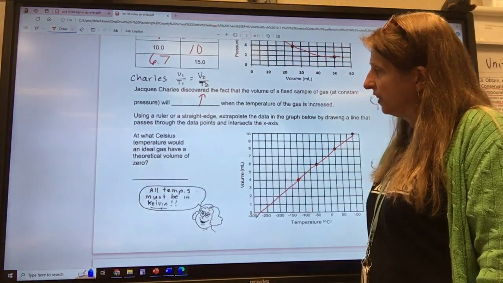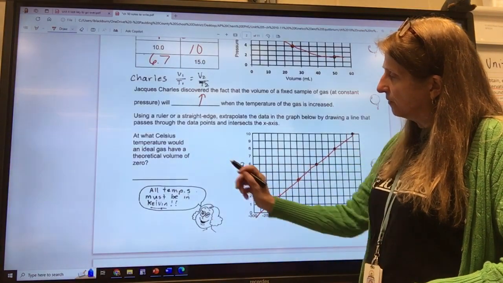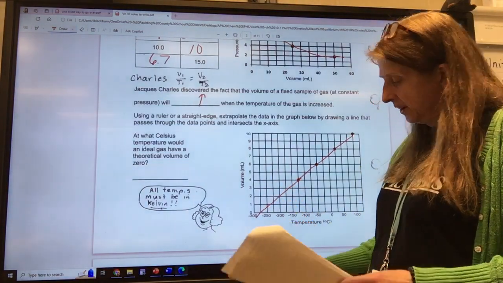So it's just this. At what temperature about would the ideal gas have a theoretical volume of 0? Where does it cross the line at 0?